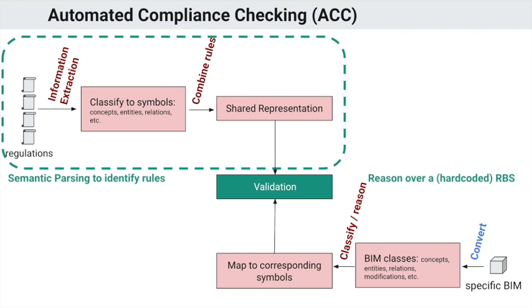The research in this field is split between two types of work. On the one hand, you have reasoning over a hard-coded rule-based system to check whether some small part of a BIM model actually complies with the rules in the rule-based system. On the other hand, you have semantic parsing, which focuses on natural language processing to identify these rules in the regulation text.